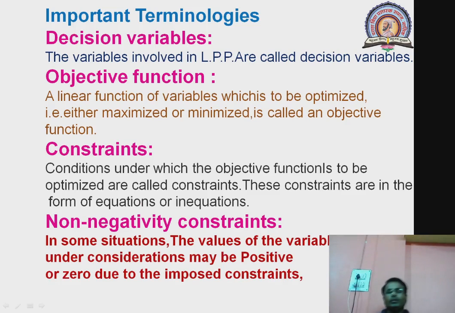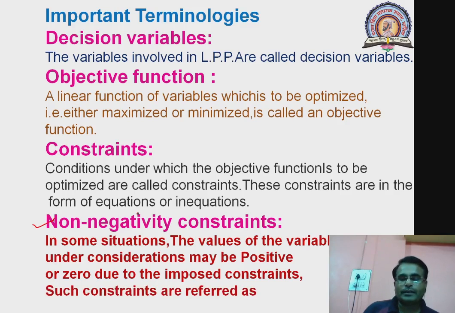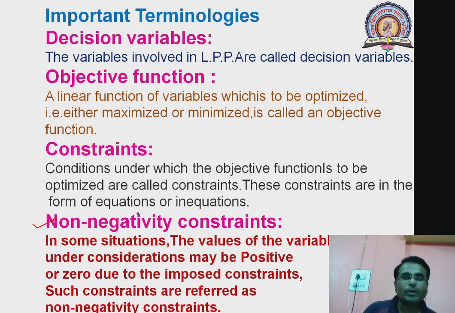The constraints may be whatever, but this non-negativity of input variables is always there, and such constraints are referred to as non-negativity constraints. Okay, so these were some important terminologies from the linear programming problem.